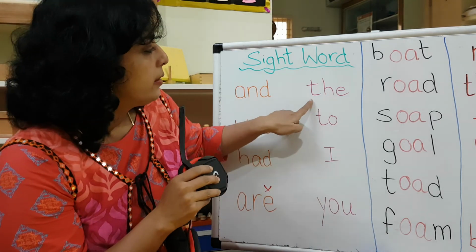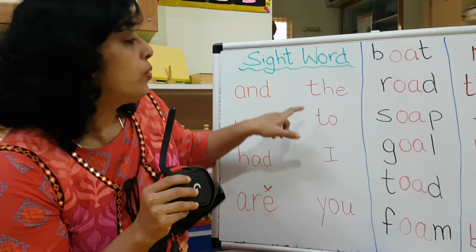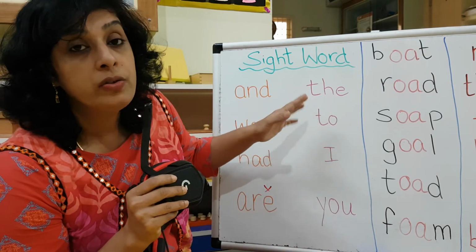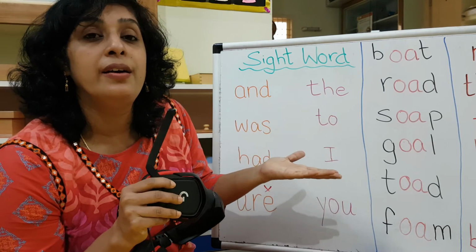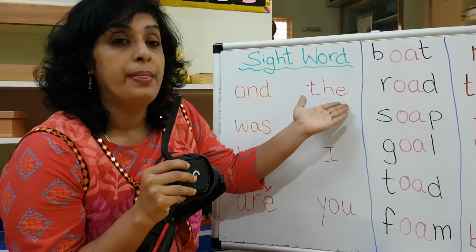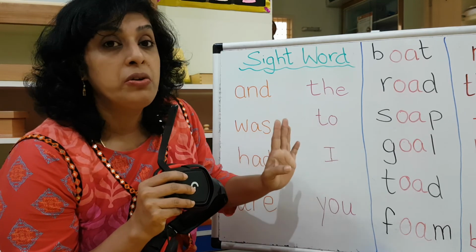Next one. Here, no phonics. Nothing you can do. I told you TH is th, but this is not th. This is the. You just have to learn it. Okay? The. T, O. But it's not ta.